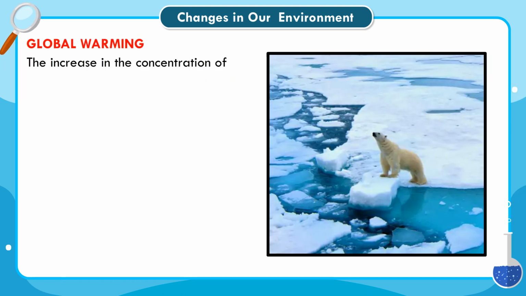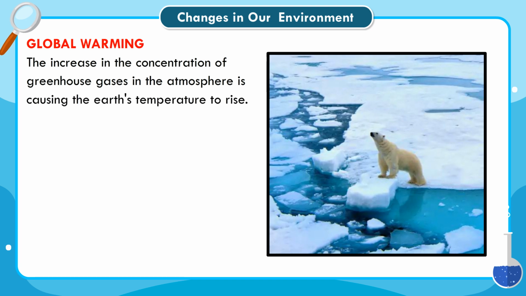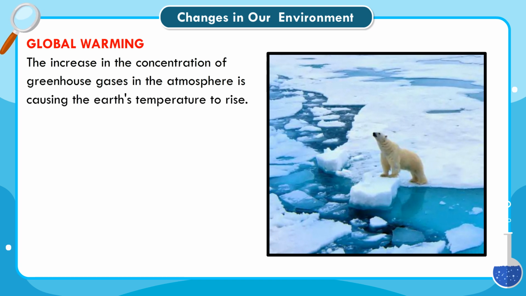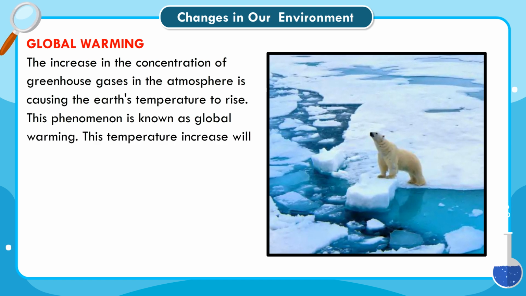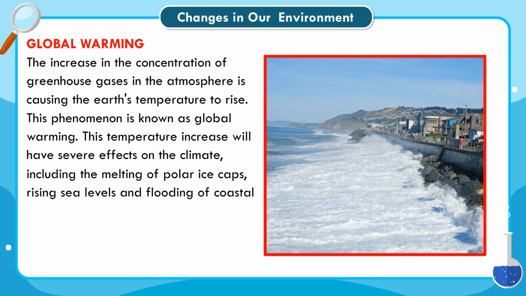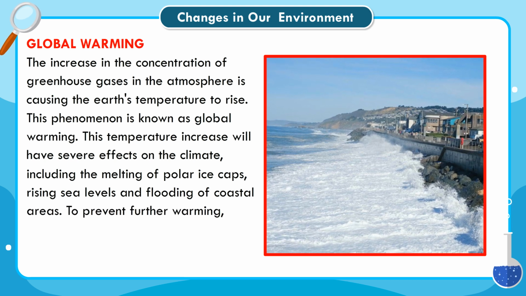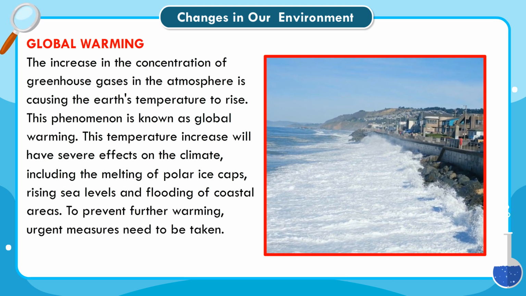Global warming. The increase in the concentration of greenhouse gases in the atmosphere is causing the Earth's temperature to rise. This phenomenon is known as global warming. This temperature increase will have severe effects on the climate, including the melting of polar ice caps, rising sea levels and flooding of coastal areas. To prevent further warming, urgent measures need to be taken.